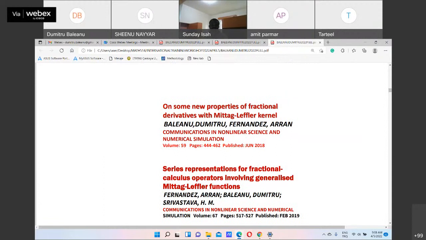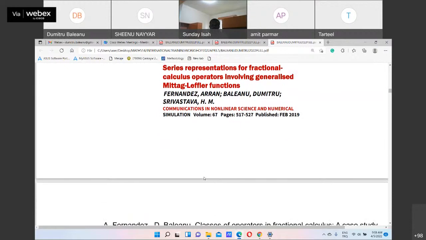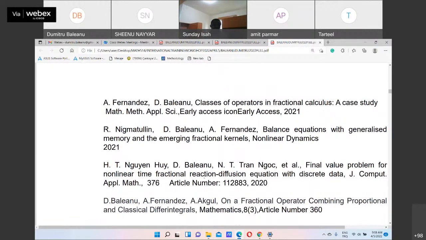These are the papers in continuation of our Mittag-Leffler kernel work: on some new properties of the fractional derivative with Mittag-Leffler kernel, series representation for fractional calculus operators involving the generalized Mittag-Leffler function. And these are some of our new papers related to classes of operators in fractional calculus, a case study related to the physical meaning of the multivariate functions, balance equation with generalized memory, and the emerging fractional kernel.